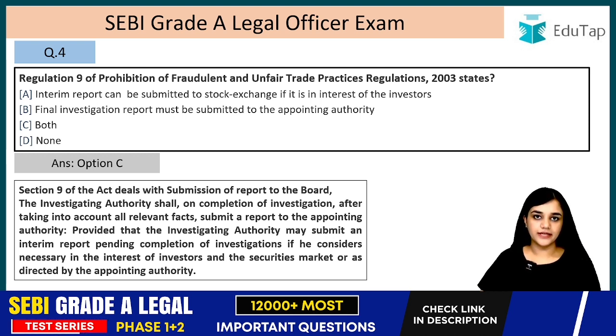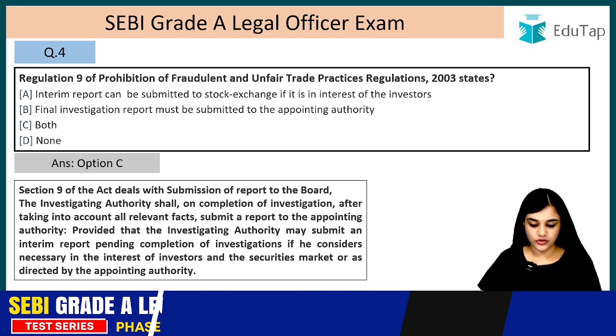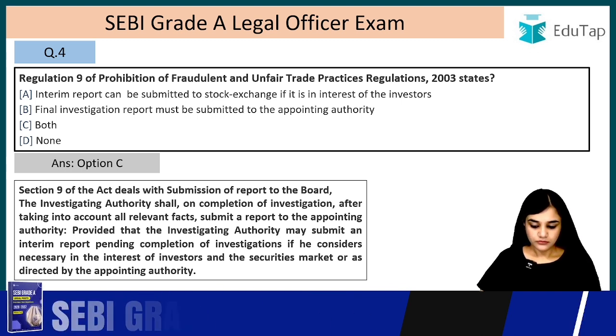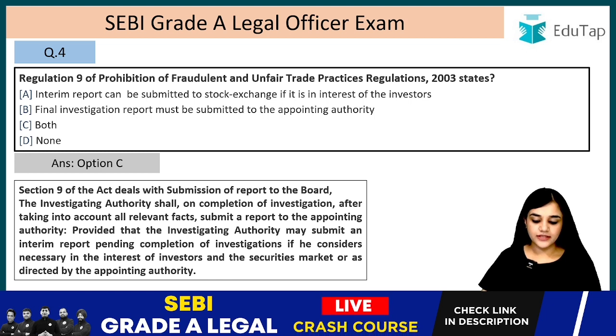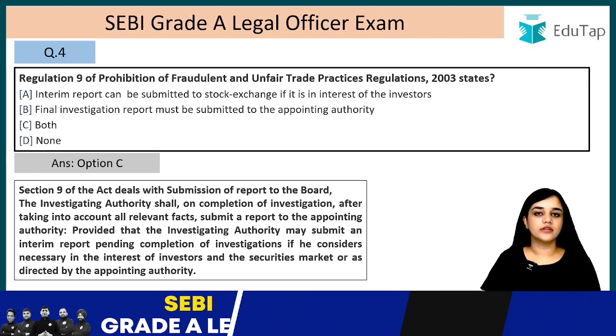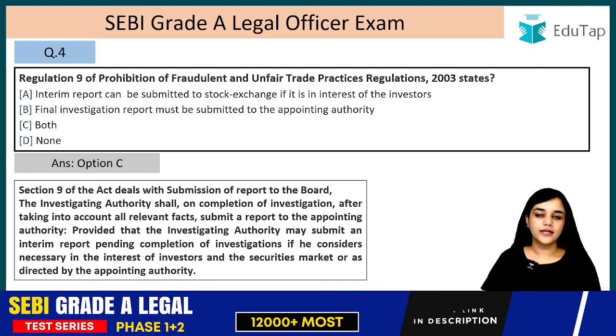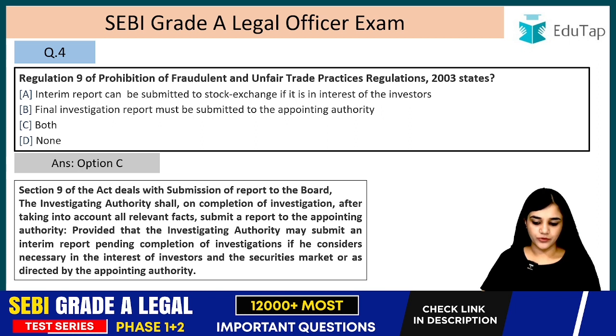They can submit an interim report pending investigation if he considers necessary in the interest of investors and the securities market. If it is in the interest of the investors and the securities market, right? Or if directed by the appointing authority, then they can submit the interim report. So the answer was option C. Both of these statements were correct.